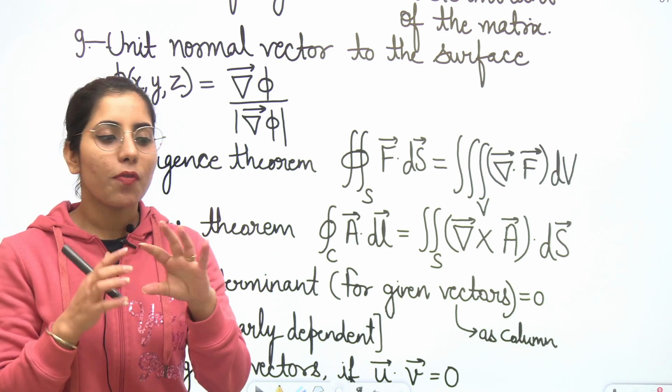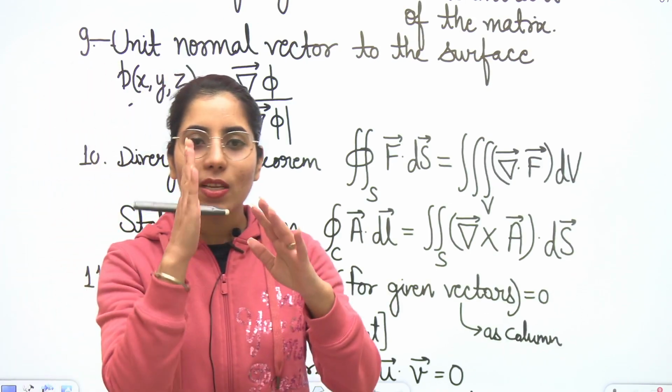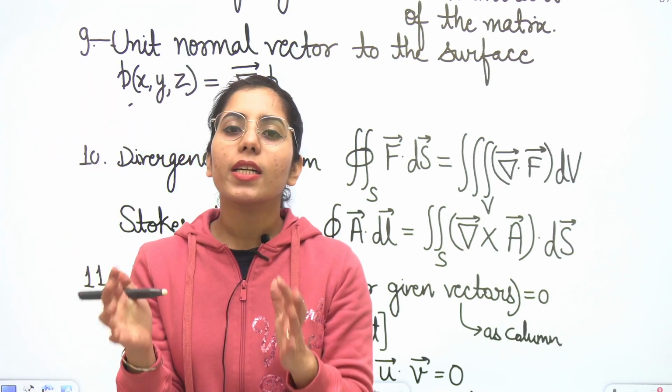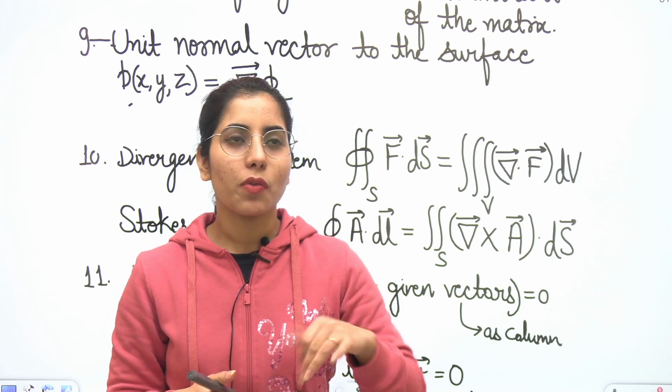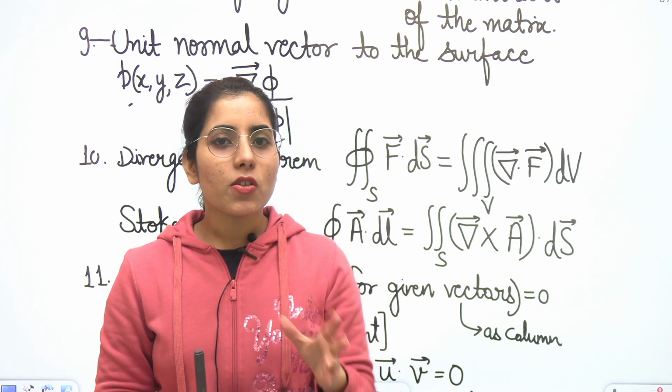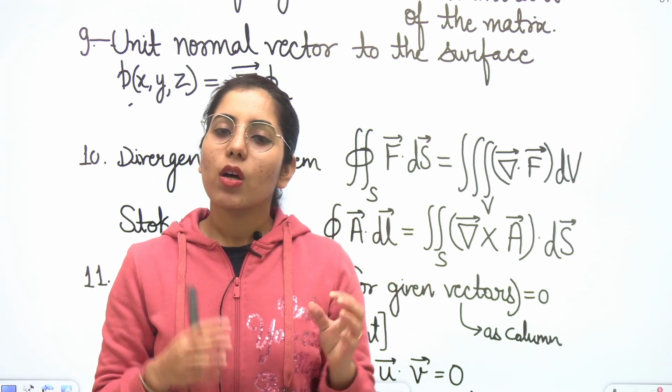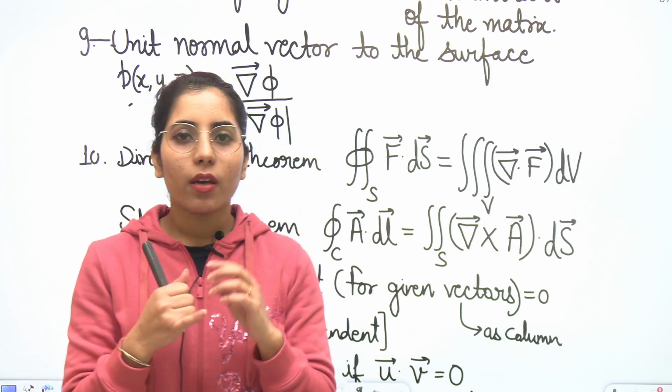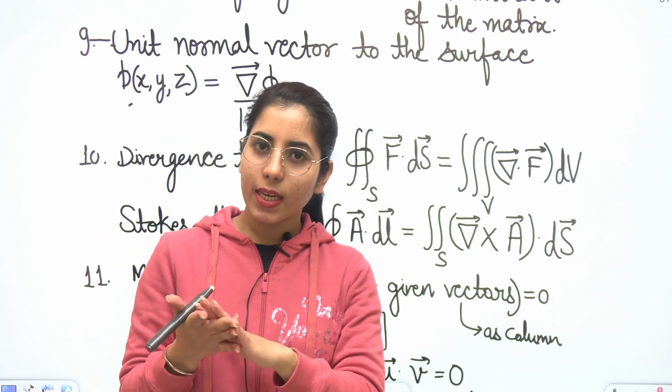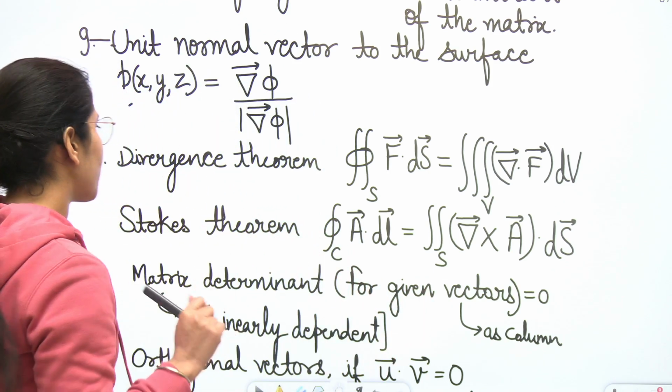If they have asked to find the unit normal vector at some particular point, the coordinates of the point will be given to you, like 1 1 1 or 1 2 1. So you will just replace x, y, z at the end with that particular coordinate, corresponding to x, y and z, and you will get your final answer.